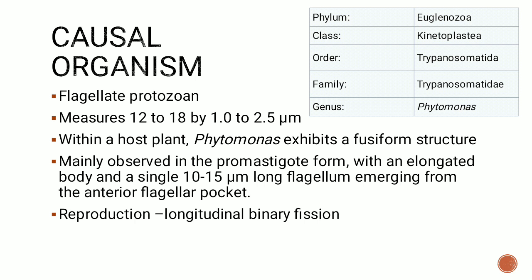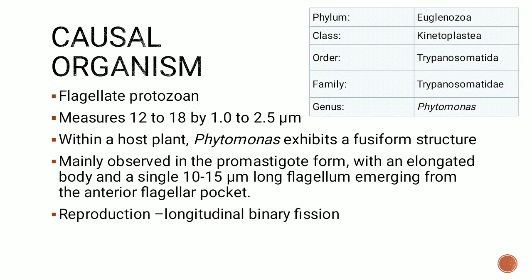The reproduction of this organism is by longitudinal binary fission. Within the plant, the organism is mainly seen in the promastigote form, and once it enters the insect host, so it does have an insect vector as well, its reproduction and multiplication usually stops. Within the first week inside the insect host, it elongates to form a giant version of itself inside the pylorus of the insect. So inside the insect, there is no multiplication. It is only inside the plant cell where it shows rapid multiplication by longitudinal binary fission.